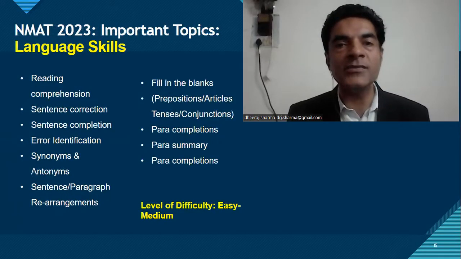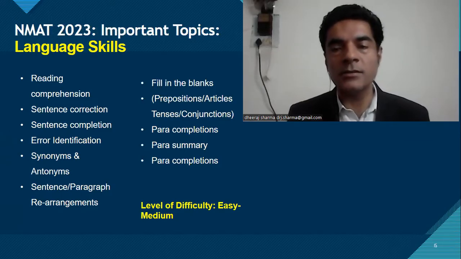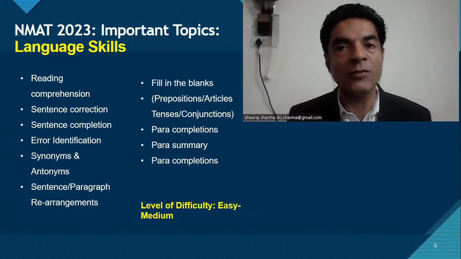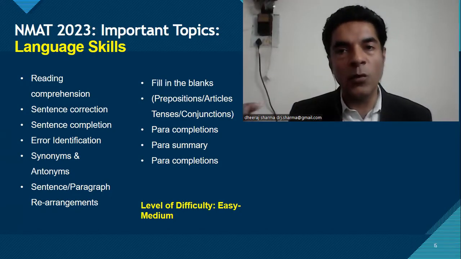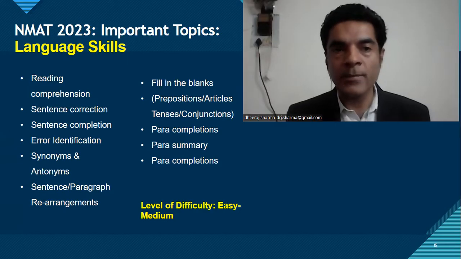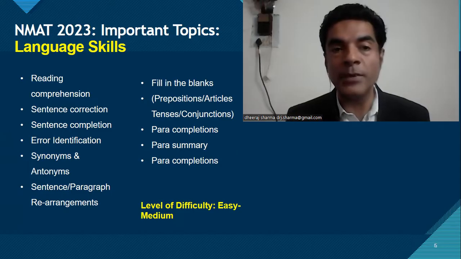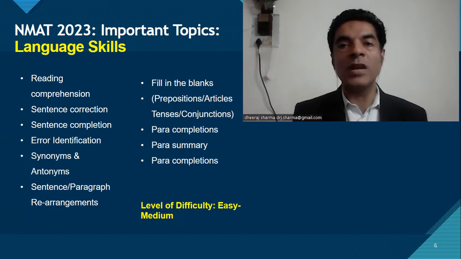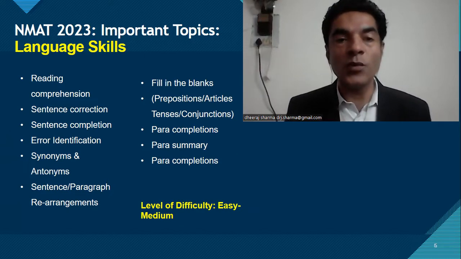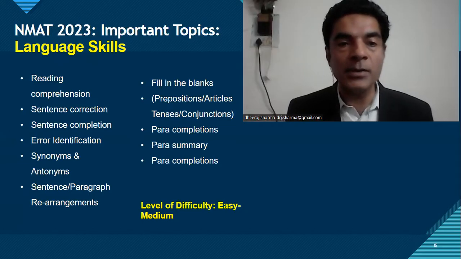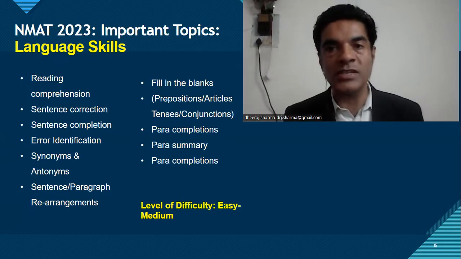Talking about language skills, which is nothing but English section, the important topics from where the questions will be asked will be reading comprehensions. You'll be getting at least 3 to 4 RC sets comprising of 4 to 5 questions each set. Then sentence correction, there will be questions on sentence correction and sentence completion. Then error identification, you'll be given a sentence wherein you'll have to find the error in that sentence. Questions on synonyms and antonyms will also be asked. Sentence jumbles, paragraph rearrangement questions are there.